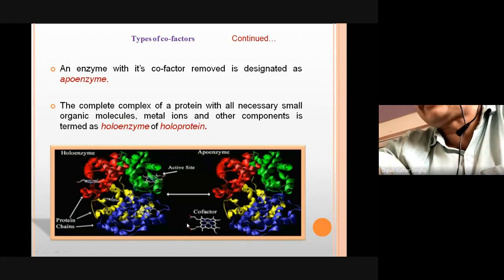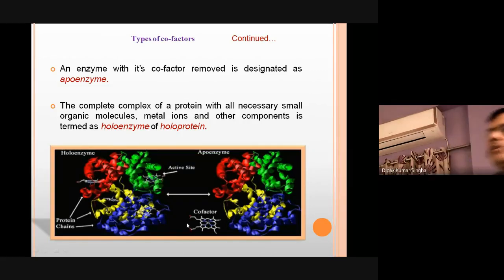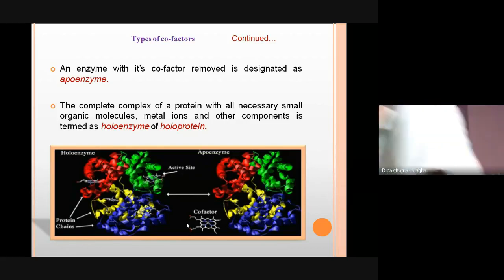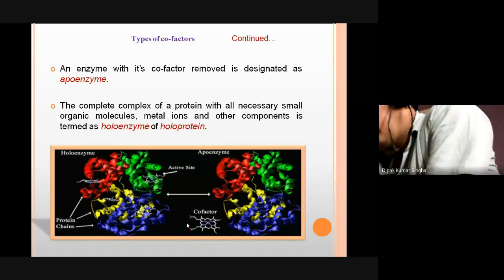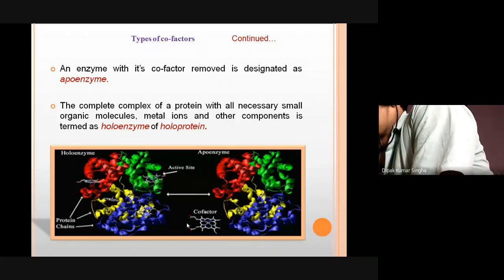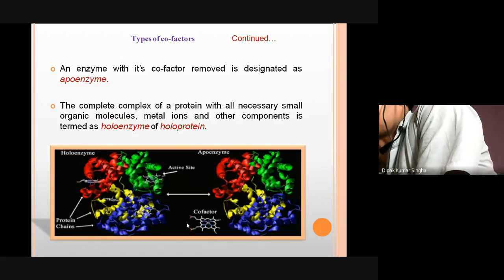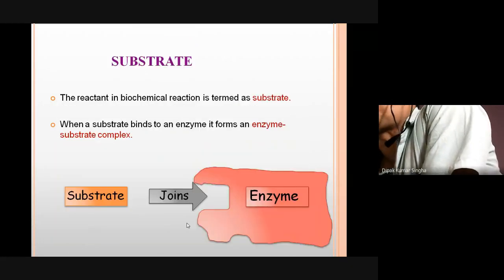This is the cofactor, called the prosthetic group. So the protein part of the enzyme is the apoenzyme, and bound with the cofactor it is the holoenzyme, the whole enzyme. The holoenzyme consists of apoenzyme plus coenzyme. Okay, any questions up to this?